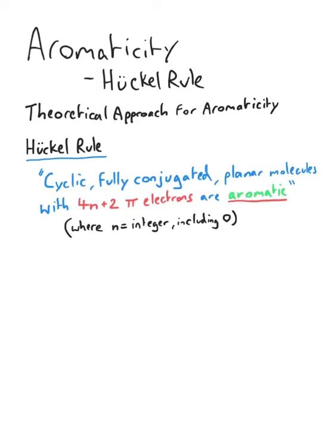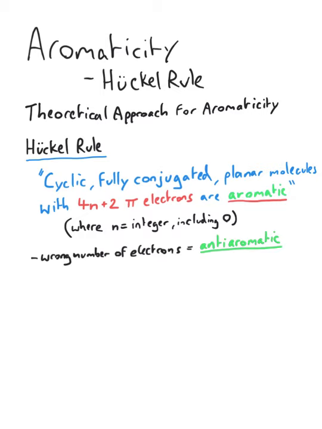This video is on the Hückel rule of aromaticity. If you don't have the time to measure the heat released by hydrogenation of a compound, you can take a theoretical approach. This is to use the Hückel rule. The Hückel rule states that cyclic, fully conjugated, planar molecules with 4n plus 2 pi electrons are aromatic, where n is an integer including 0.